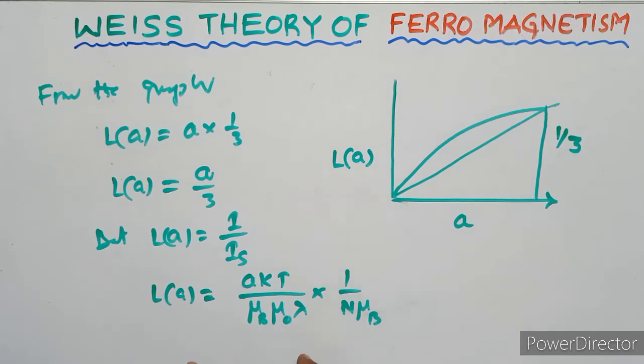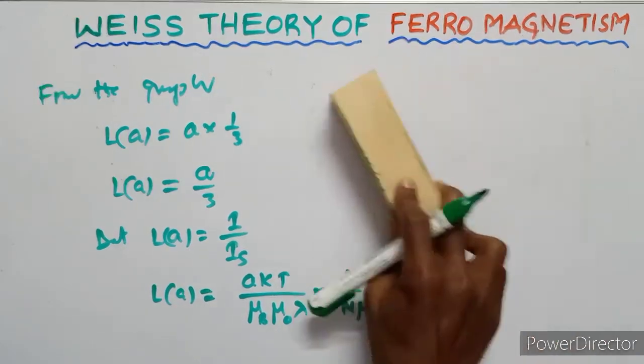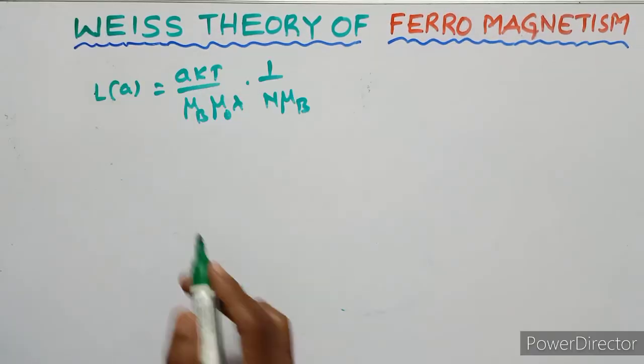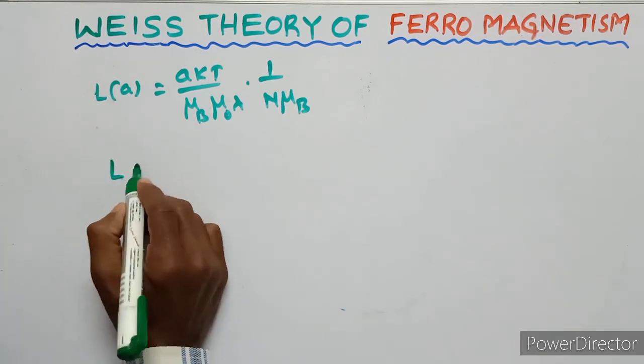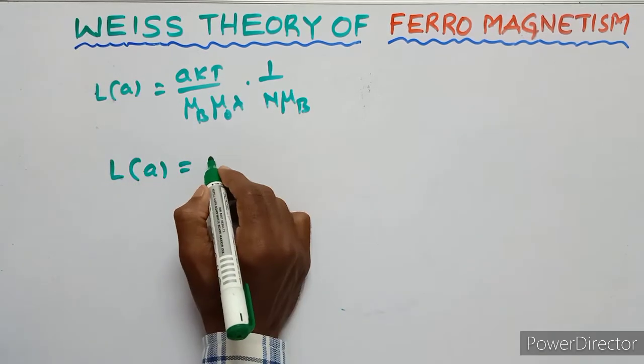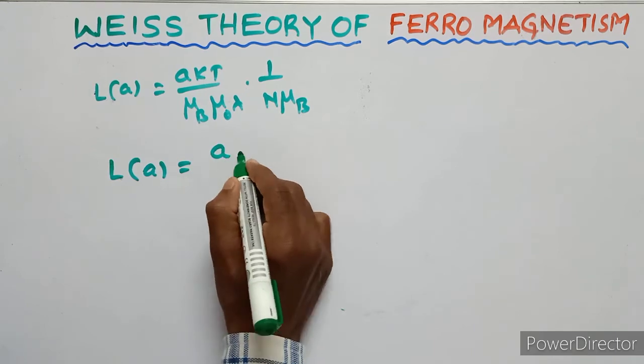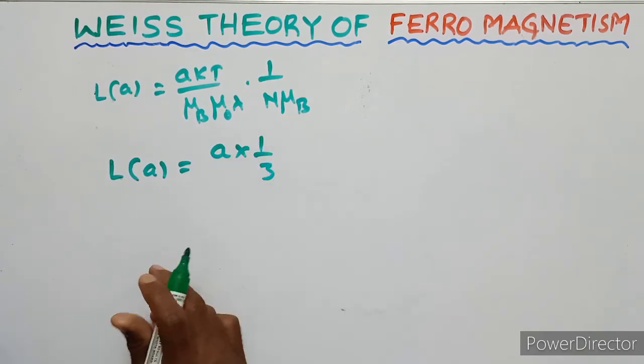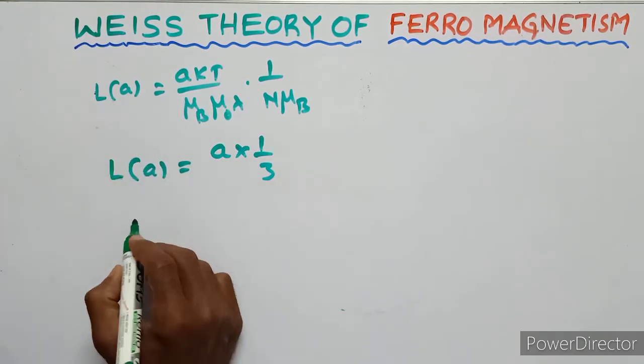So this is the Langevin factor. Already we know from the graph that the Langevin factor equals A into 1 upon 3. So this value is substituted in this equation.